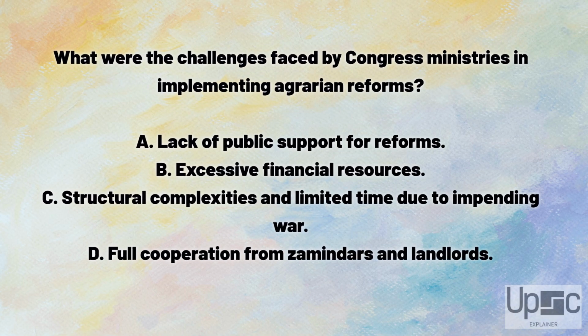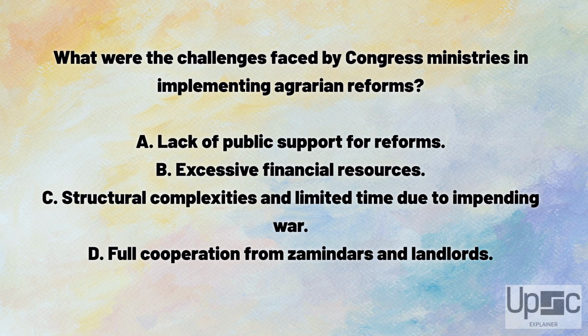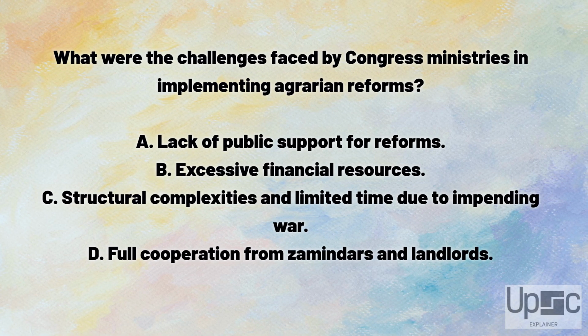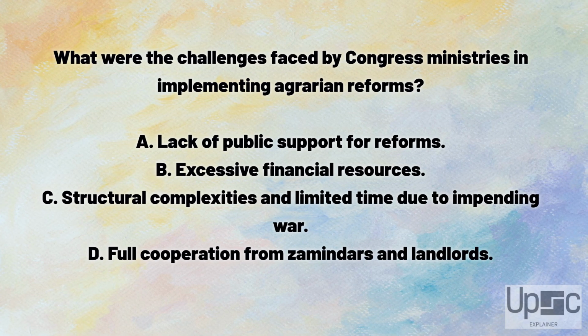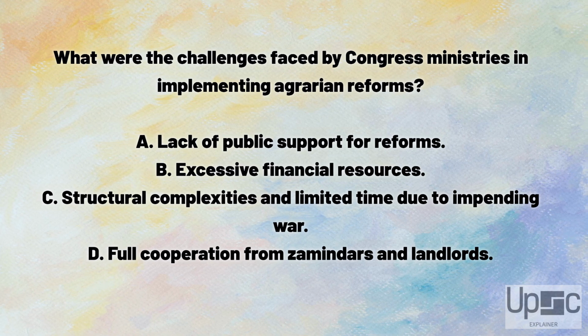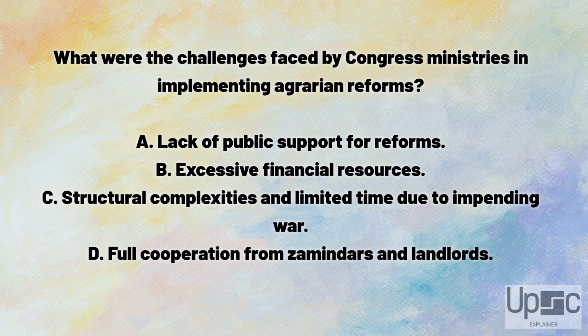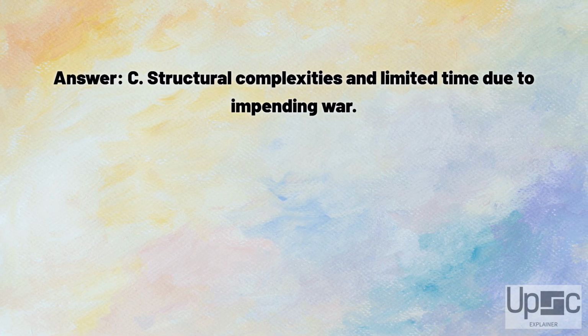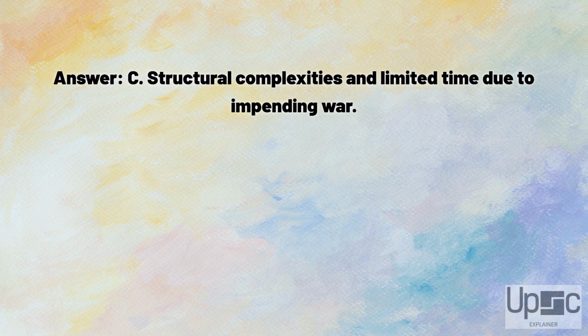What were the challenges faced by Congress ministries in implementing agrarian reforms? A. Lack of public support for reforms. B. Excessive financial resources. C. Structural complexities and limited time due to impending war. D. Full cooperation from zamindars and landlords. Answer. C. Structural complexities and limited time due to impending war.